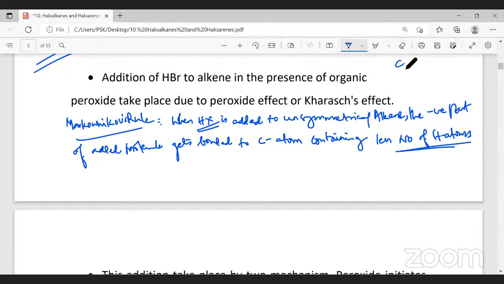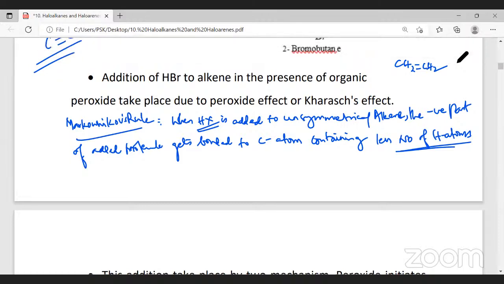Look at this. Now CH2 double bond CH2. Is it a symmetric alkene or an unsymmetric alkene? Can I divide this molecule into two equal halves? If I draw an imaginary line like this, this molecule is divided into two equal halves. Therefore, ethene, the simplest alkene, is an example for symmetric alkene.